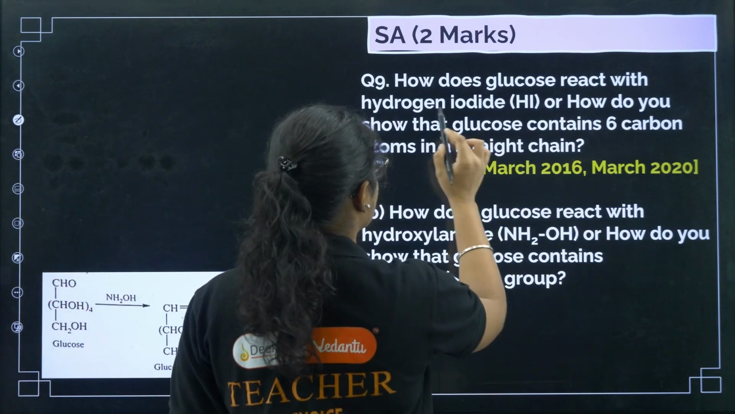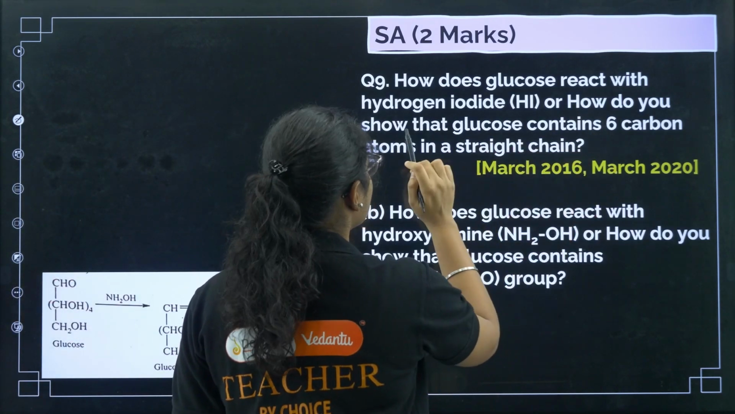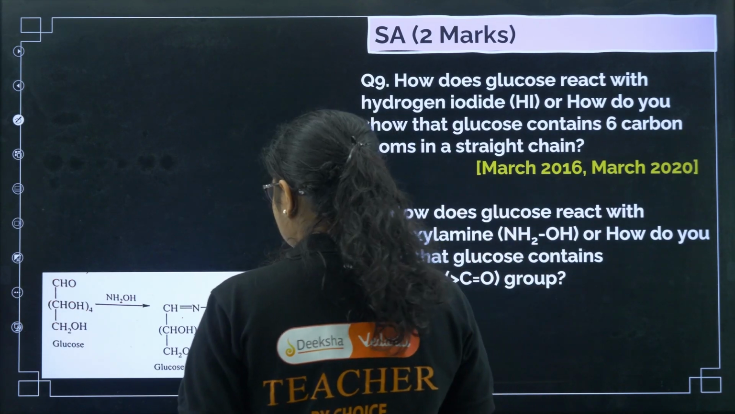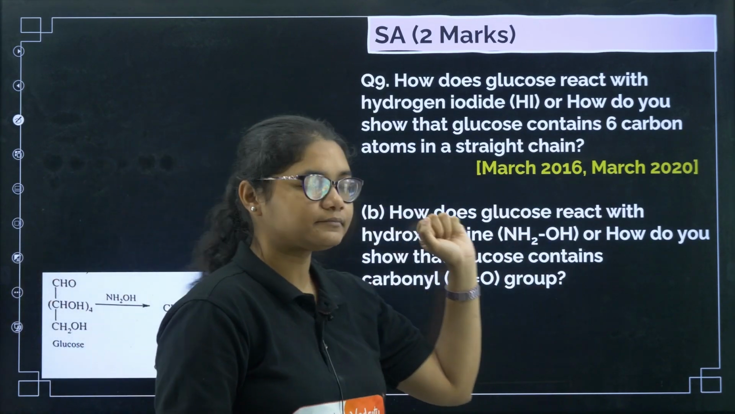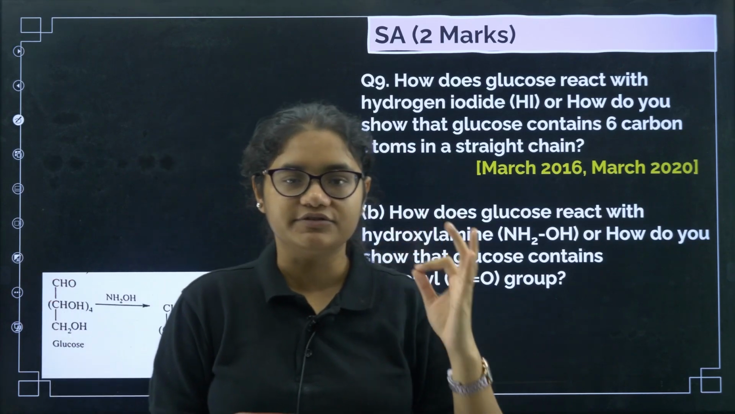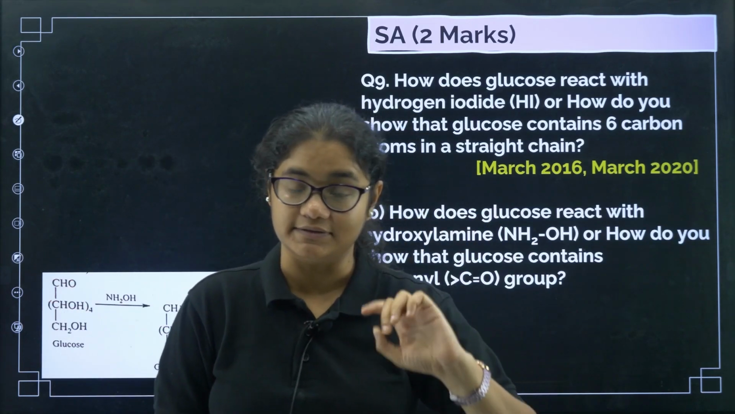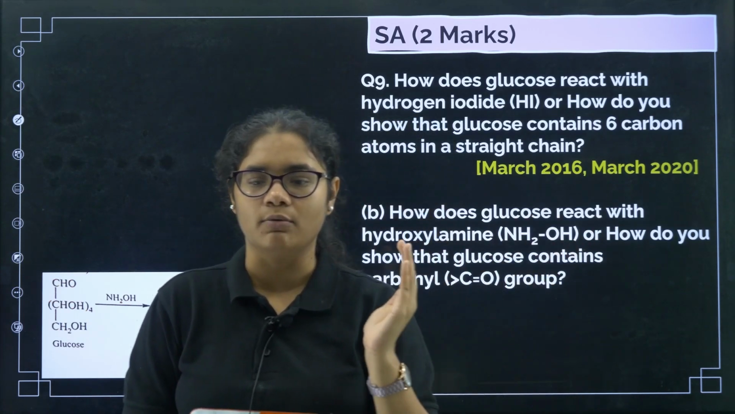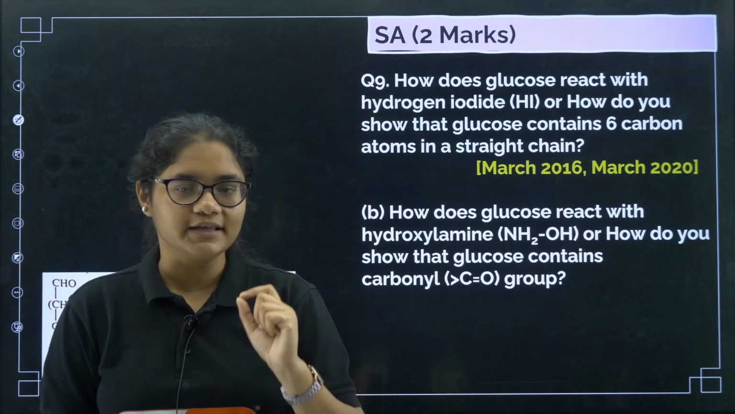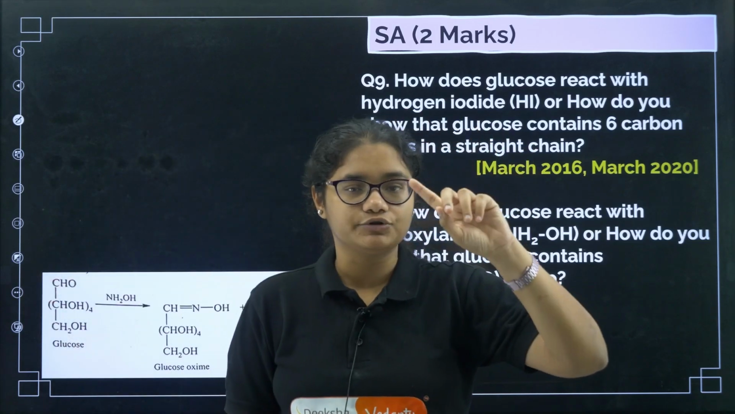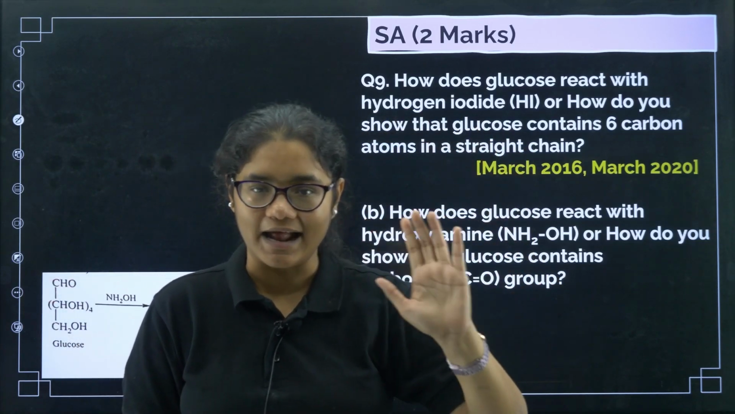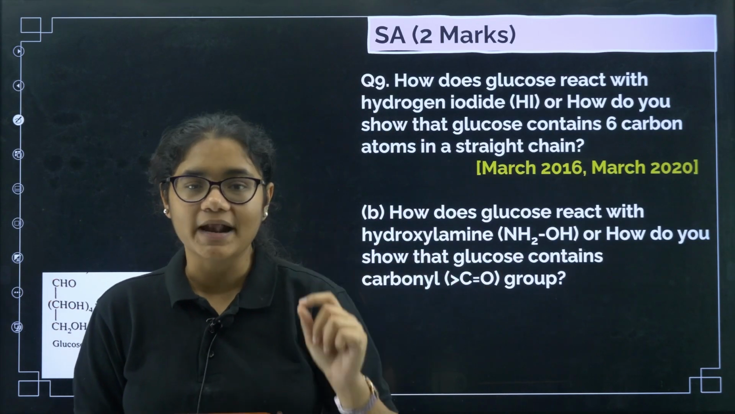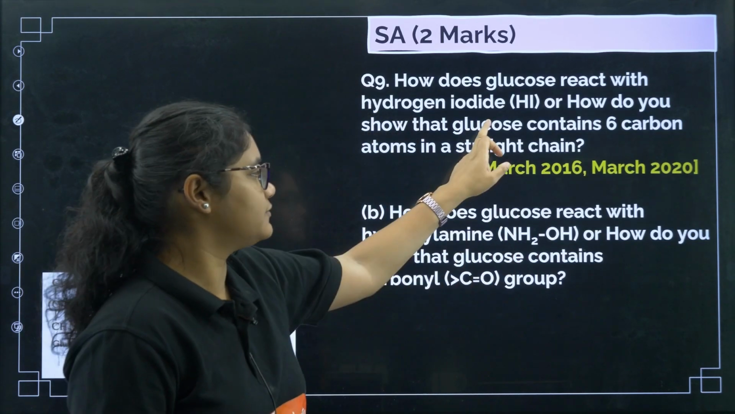How does glucose react with hydrogen iodide, or how do you show that glucose contains 6 carbon atoms in a straight chain? Okay, so now you see here, to understand the structure of glucose, there are 6 reactions. Those 6 reactions are very, very important. We will do those 6 reactions in the form of questions. Okay, so the first conclusion is that glucose has 6 carbon atoms and all the 6 carbon atoms are present in one chain. That conclusion was given by the reaction with HI.